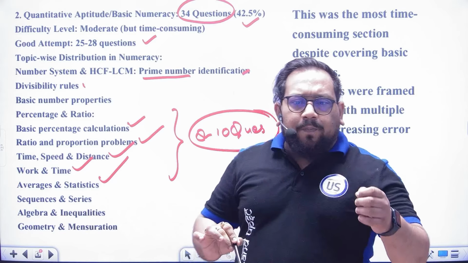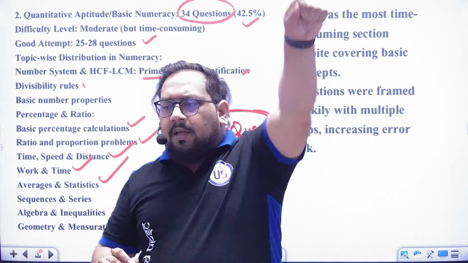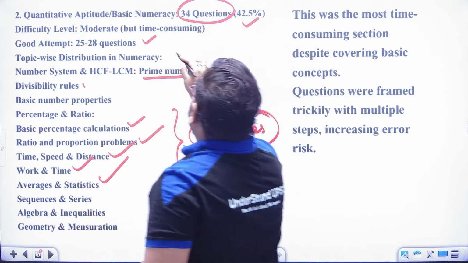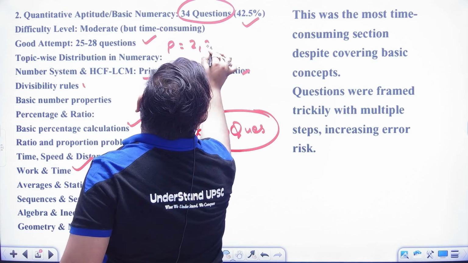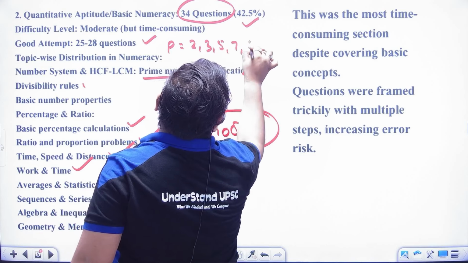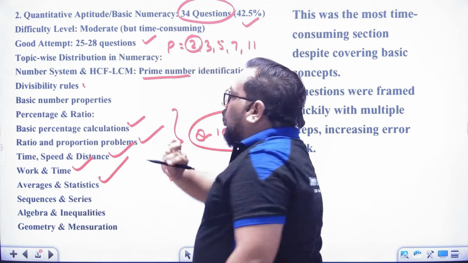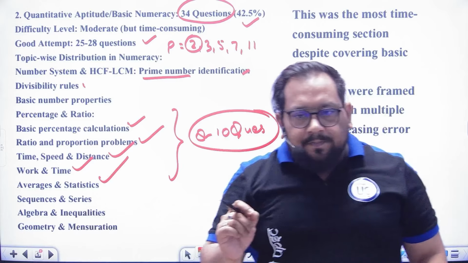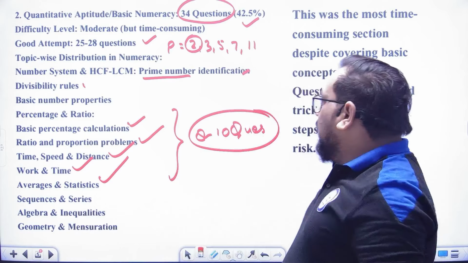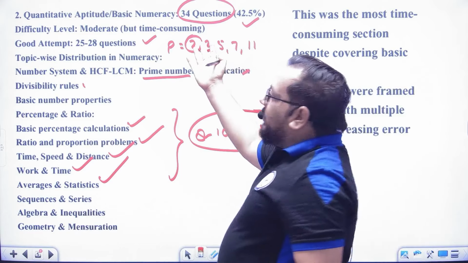Now prime number identification was very easy. Actually, you have to put the values. We all know prime numbers are like 2, 3, 5, 7, 11. 2 is the only even prime number and the smallest prime number. So the question was based on this.